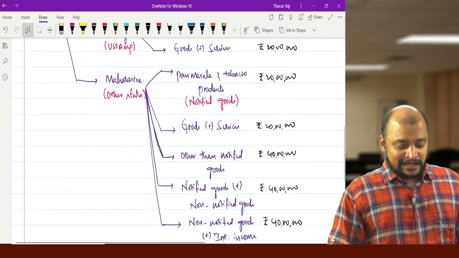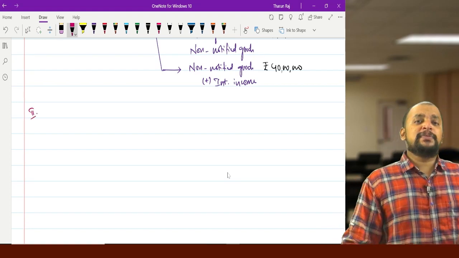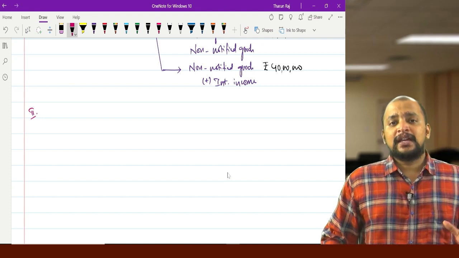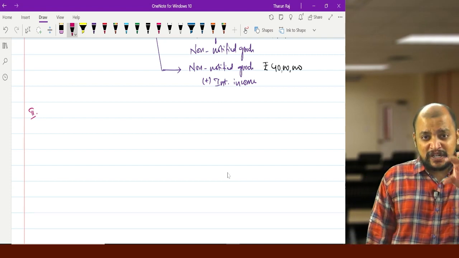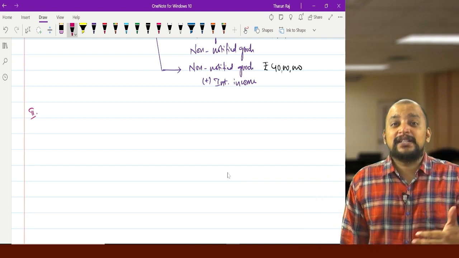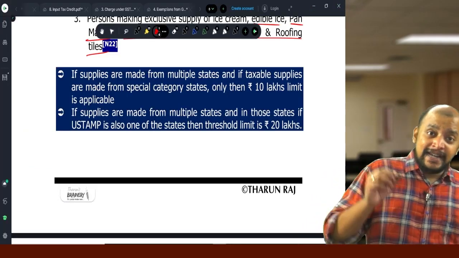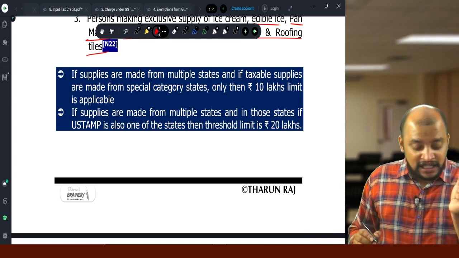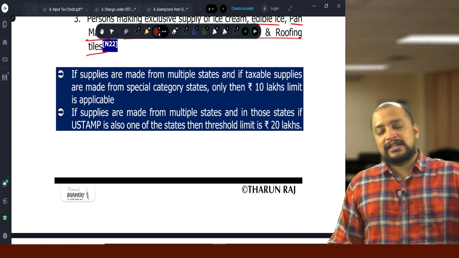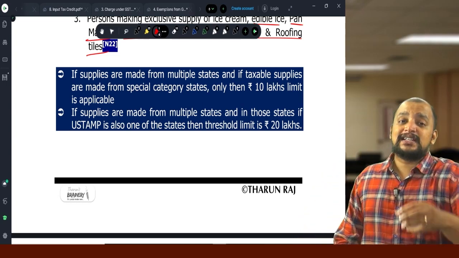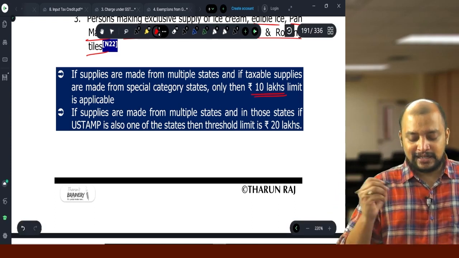What if they are doing business in more than one state? What we need to do? Remember 3 points. First, out of the given states, one of the states is a special category state and taxable supplies are made from that state. Then the limit will be 10 lakhs.